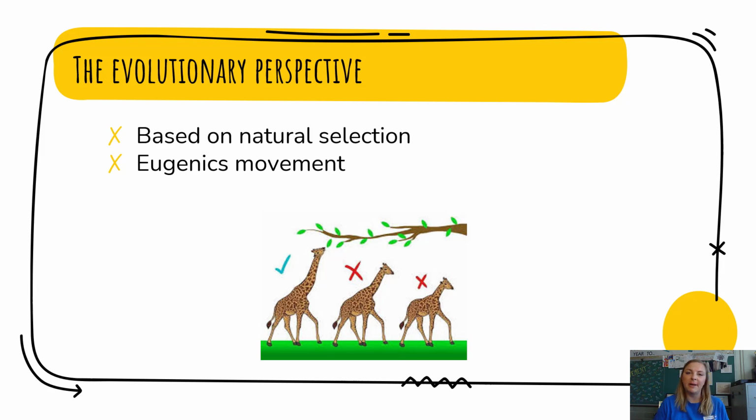Unfortunately, this perspective did lead to an awful movement in history, and that was the eugenics movement. There were some evolutionary psychologists that believed that they could use this to study how traits are passed from one generation to the next. They wanted to find a way to keep desirable traits passing along from generation to generation and wiping out the undesirable traits. Unfortunately, this led to discrimination against people of different races, as well as people with different mental and physical disabilities.